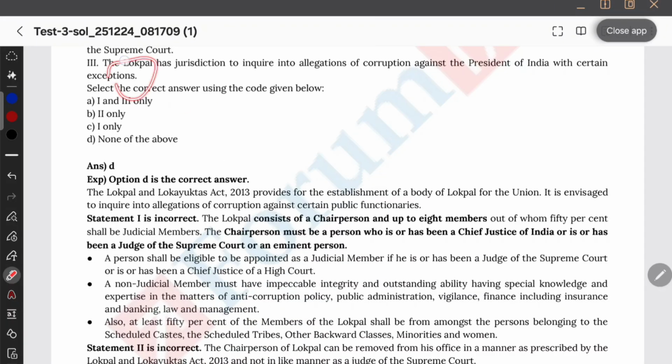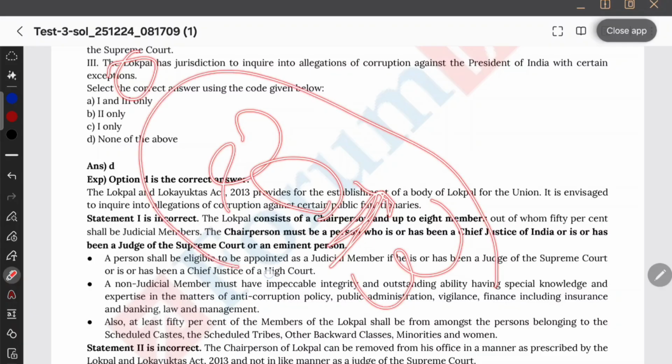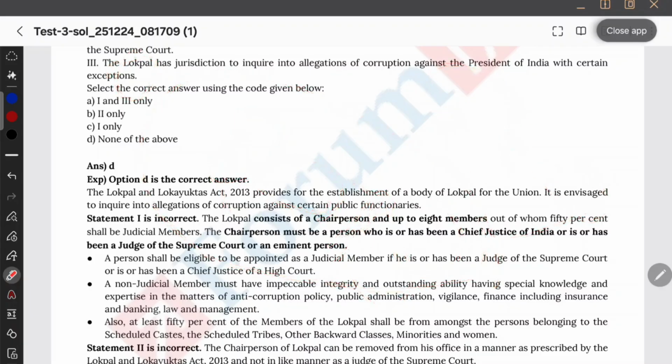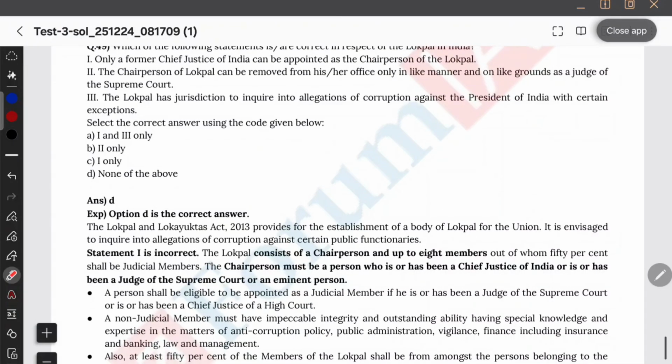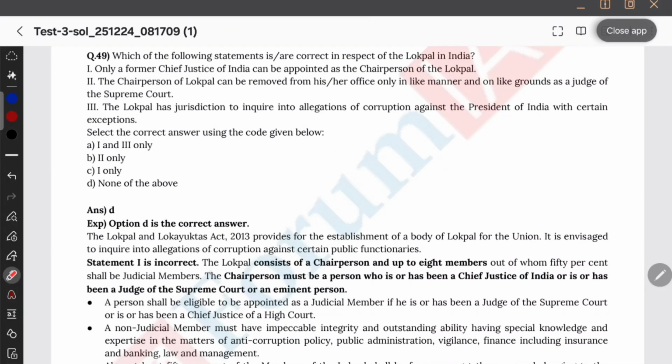Okay, I don't recall, but Lokpal, it is the Lokpal and Lokayukta Act. Which year is that? 2013. Okay, 2 plus 1 plus 3, it is 6. It can have maximum up to 9 members. And next thing is that they are saying chairperson only on the grounds as judge of Supreme Court. The second option feels correct. I'll go to the third. I'm not sure. I'll go to third.